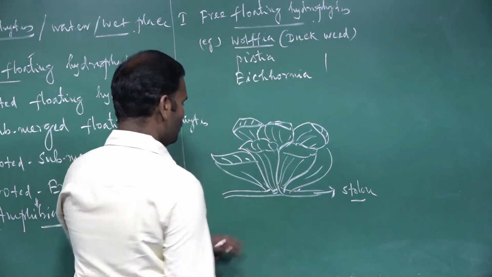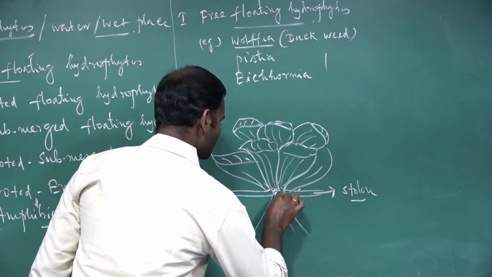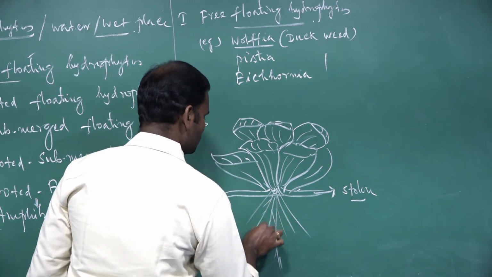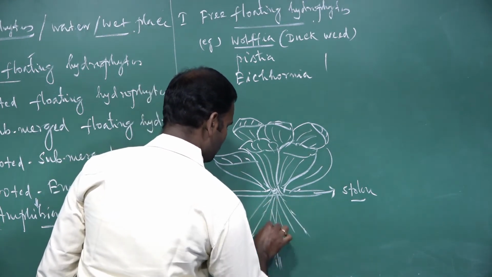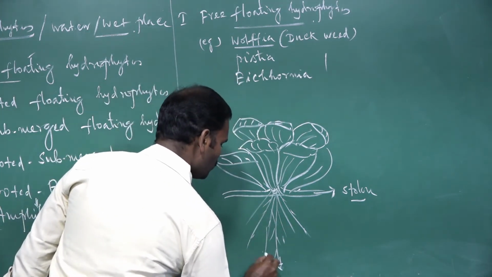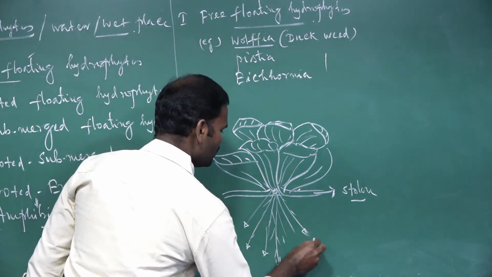The roots are developed at their nodal regions. What is the type of root system? It is a fibrous root system. A cluster of roots arises at the nodal region. The root cap is replaced by a root pocket. It is a characteristic of hydrophytes.